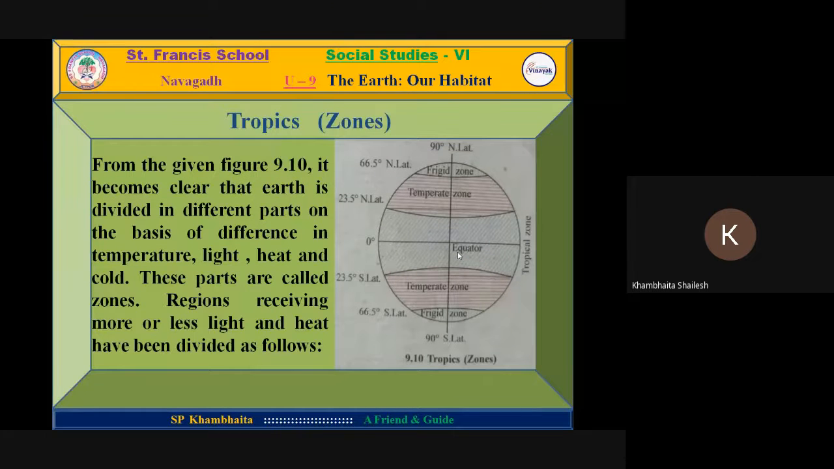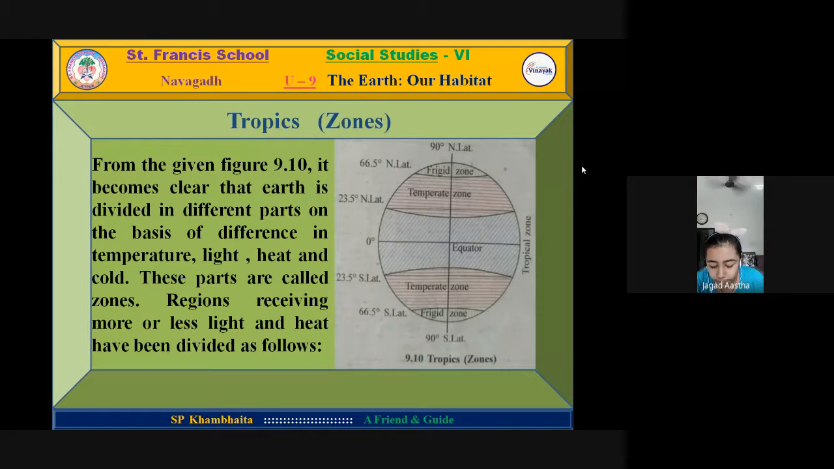Now we are moving towards the tropic zone. As we have discussed this diagram whenever we were discussing latitude. Now it is the turn of zones. From the given figure, it becomes clear that the Earth is divided into different parts on the basis of difference in temperature, light, heat, and cold. These parts are called zones. Regions receiving more or less light and heat have been divided as follows.